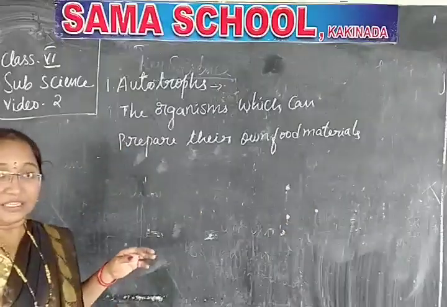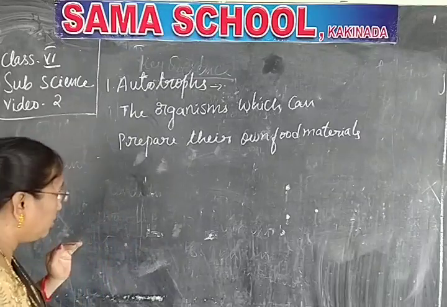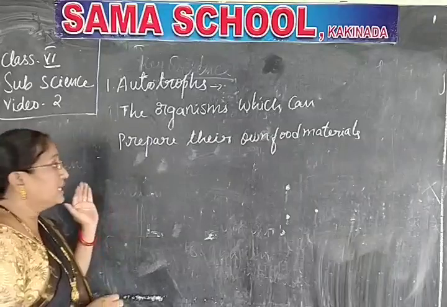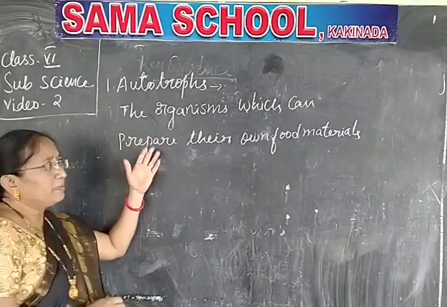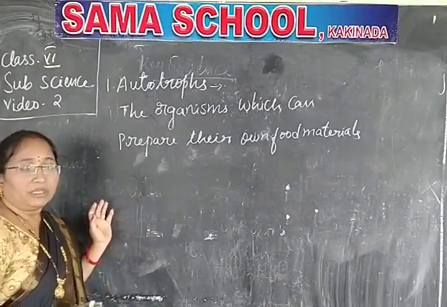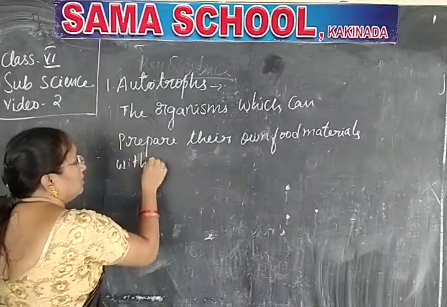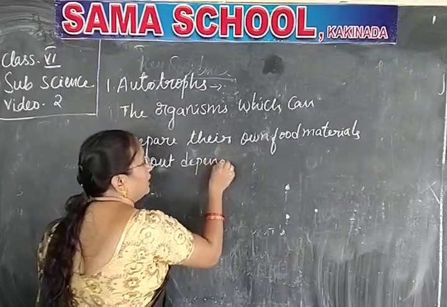You come across the word autotrophs in your science textbook when you are learning, so it is very important to remember and understand. The organisms which can prepare their own food materials without depending on others.